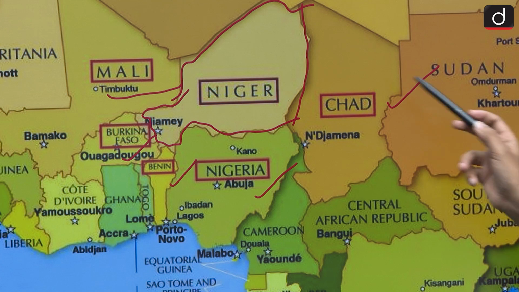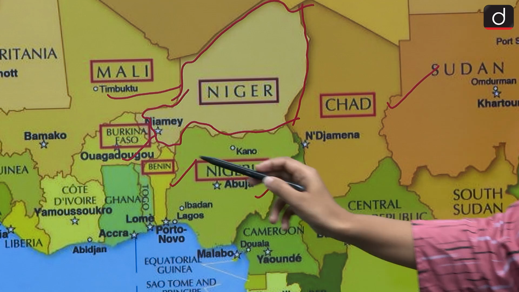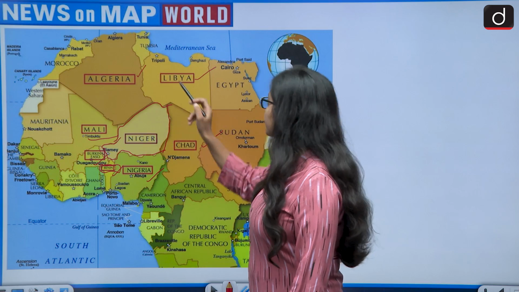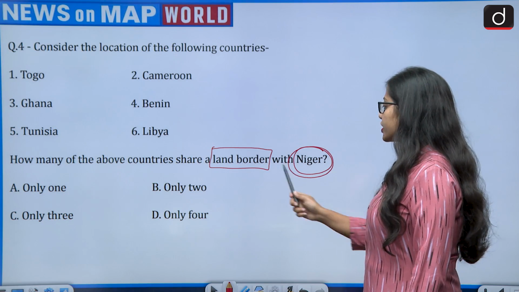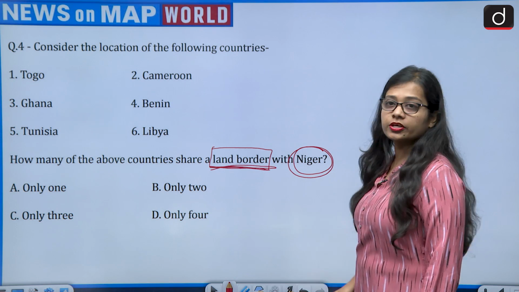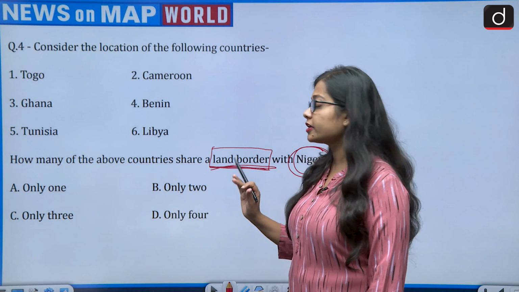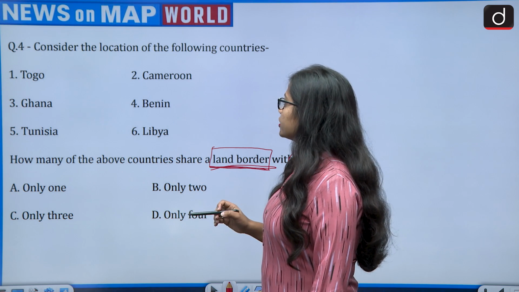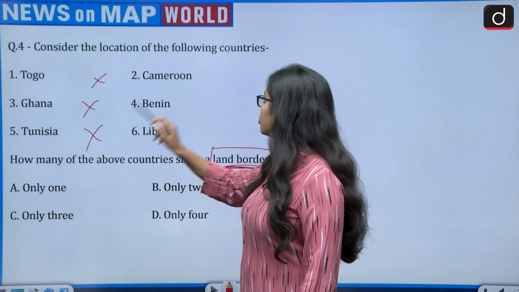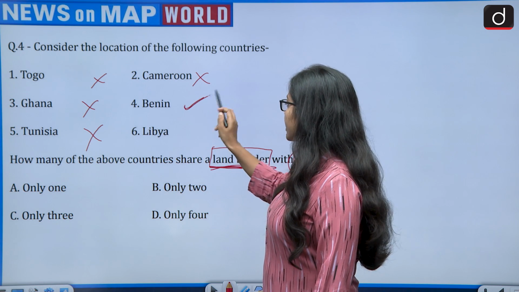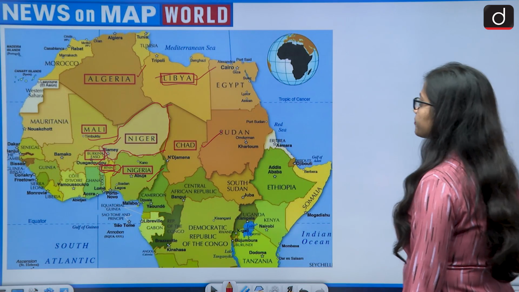So the countries which are sharing a border with Niger in the given options are, first is Benin, and then there is Libya. How many of the above countries share a land border with Niger? So how many countries were sharing a land border with Niger? There were 7 countries, and among the given options, Togo was not sharing, Ghana no, Tunisia no, Cameroon no, Benin yes, Libya yes. Let's once more look at the map.